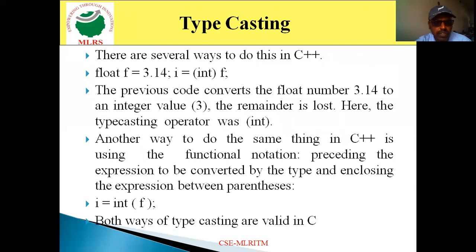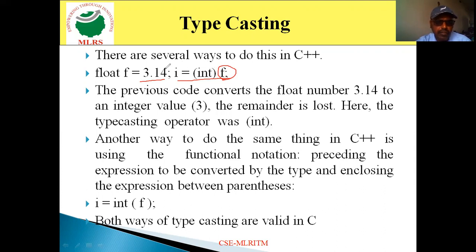Now look at this. There are different ways to do this in C++. Here I specify float f is equal to 3.14. Now I convert this f into integer. So when I specify i is equal to int within parentheses, int f, that indicates the f value 3.14 will be converted into integer.